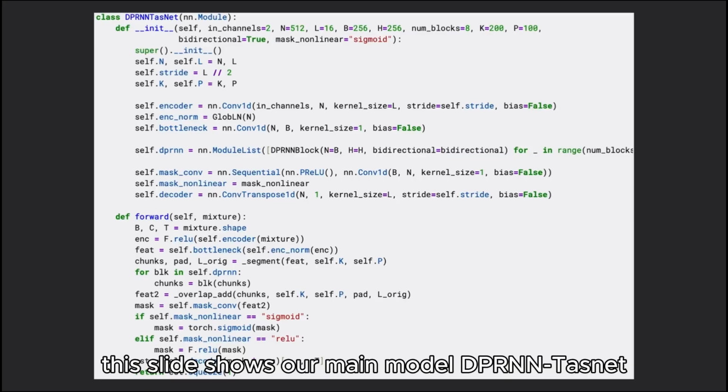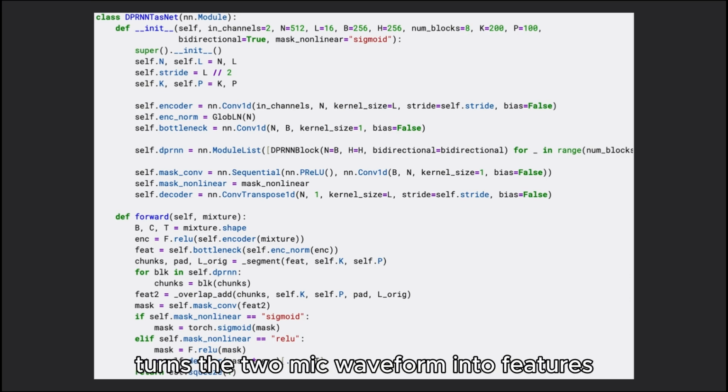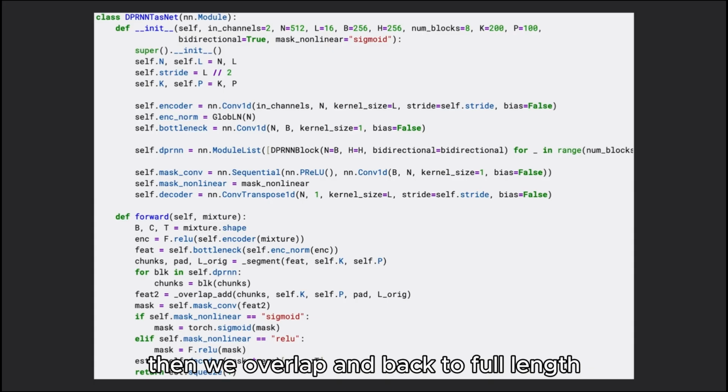This slide shows our main model, DPRNN TasNet, which follows the TasNet idea: encode, separate, and then decode. A 1D conv encoder turns the 2-mic waveform into features. Then we normalize and bottleneck them, then split them into overlapping chunks. A stack of DPRNN blocks models local and long-range context. Then we overlap-add back to full length, predict a mask, and apply it to the encoded features. And then a transposed conv decoder reconstructs the enhanced waveform.